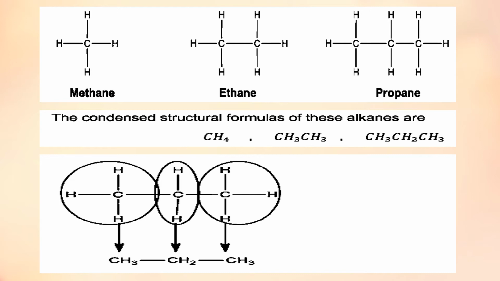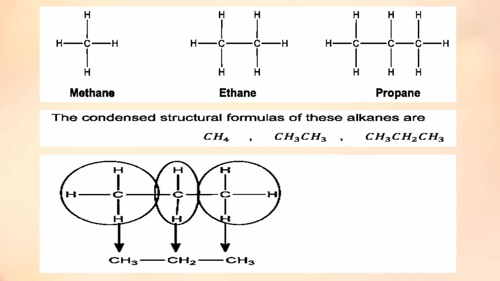The second carbon atom has 2 hydrogen atoms with it. We will write it as CH2. And again the third carbon atom has 3 hydrogen atoms with it. We will write it again as CH3.